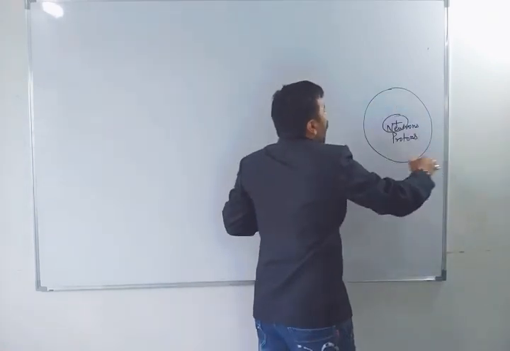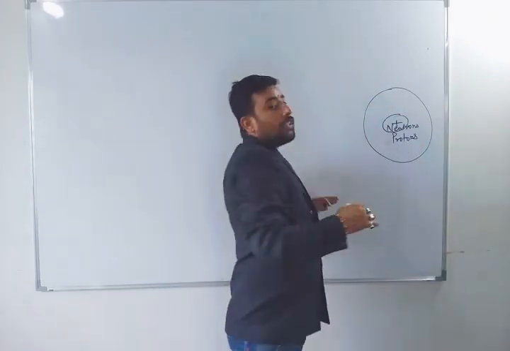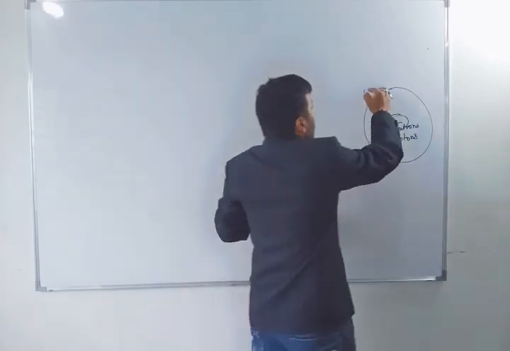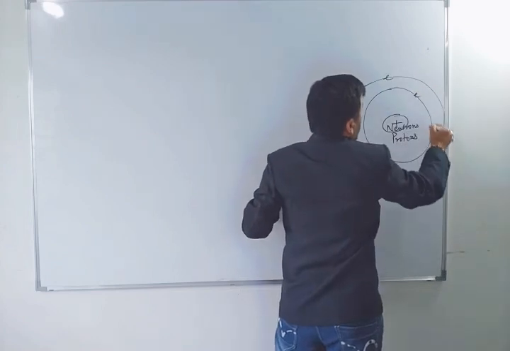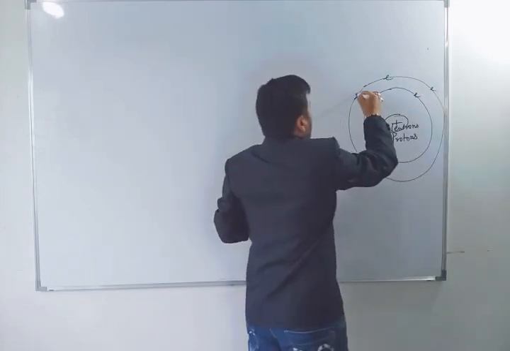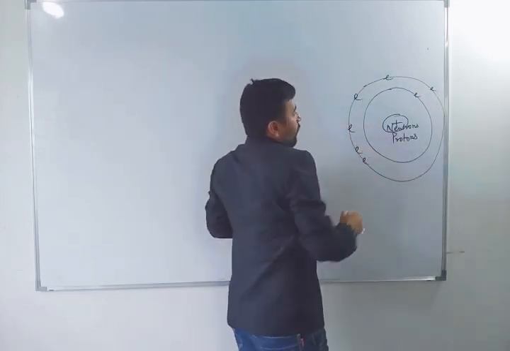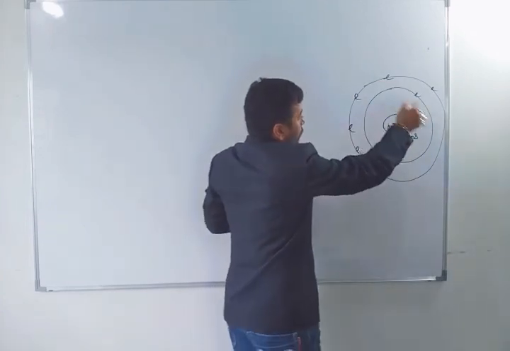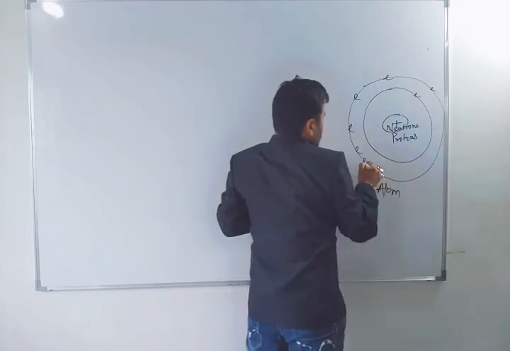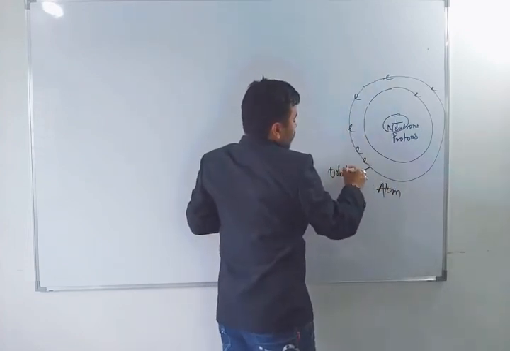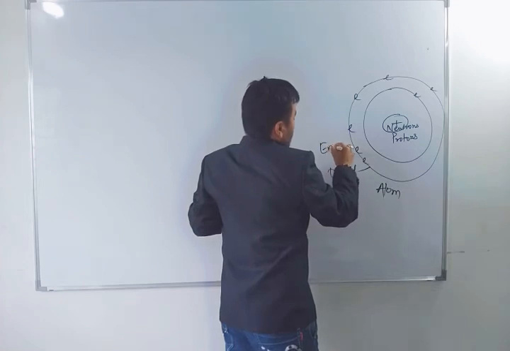And this is called the orbit. The orbits surrounding the atom are the paths of electrons where the electrons move. Got it? What are these? Orbits, remember. So this is an atom shape. This whole thing is called an atom. This is called an orbit. It's also called energy shells. What is it called? Energy shells.